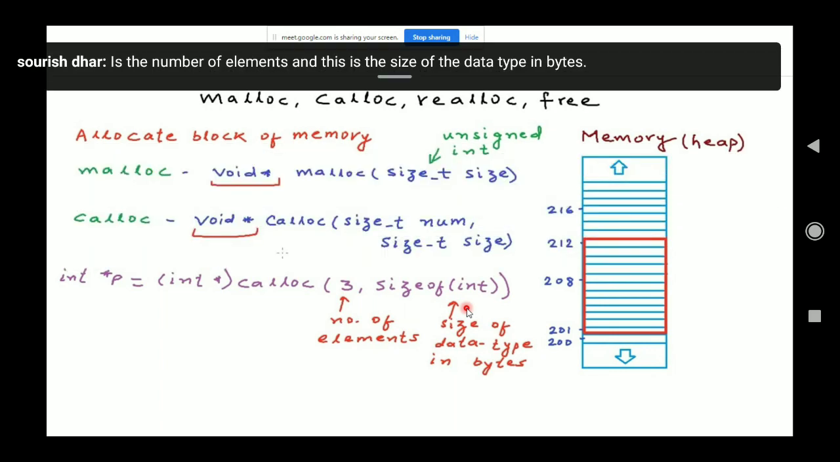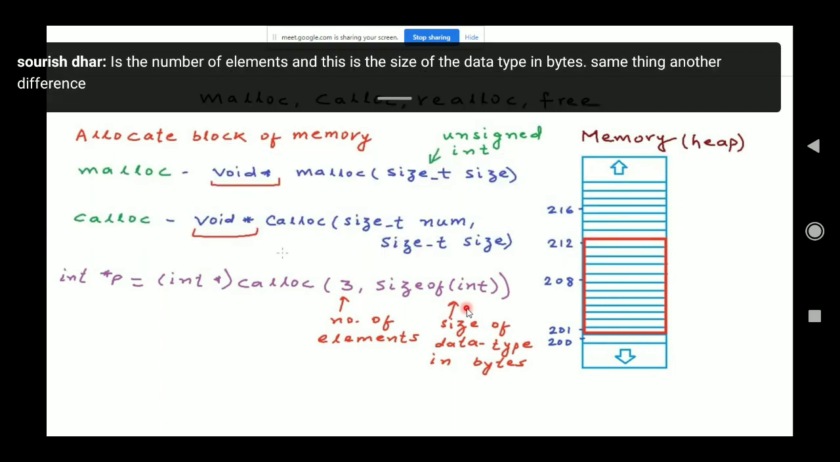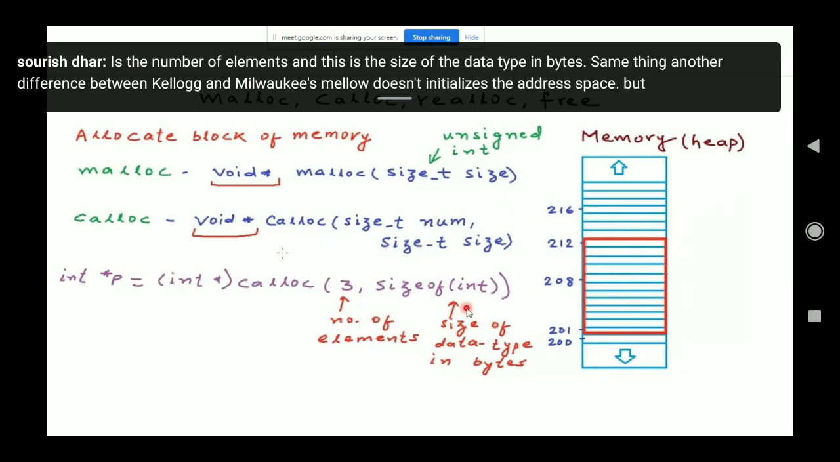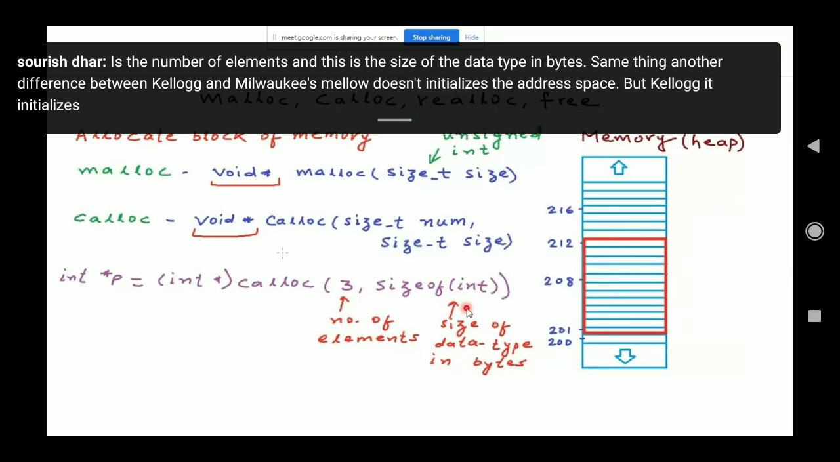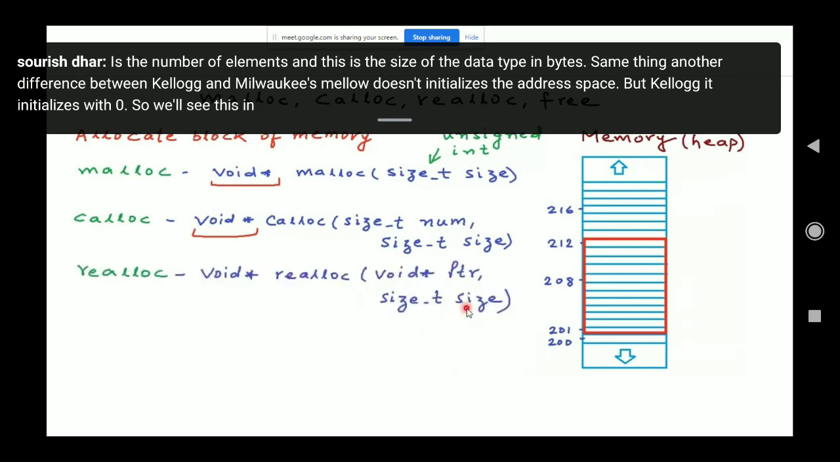Another difference between calloc and malloc is that malloc doesn't initialize the address space, but calloc initializes it with 0. So we'll see this in a little while.